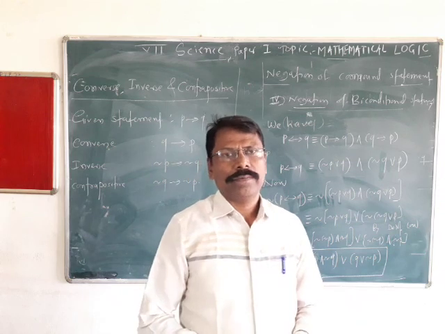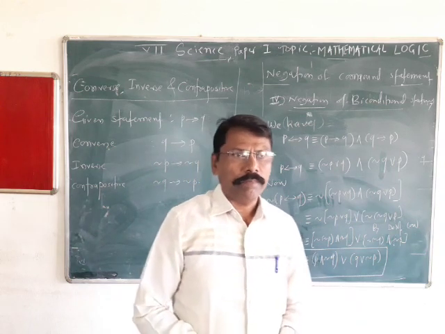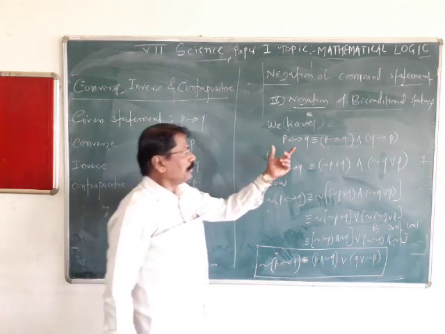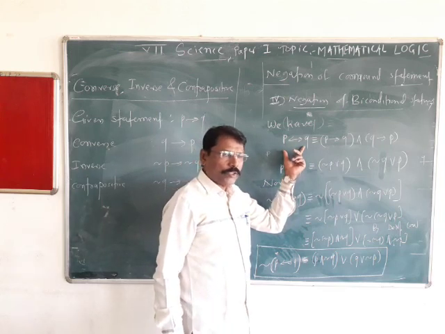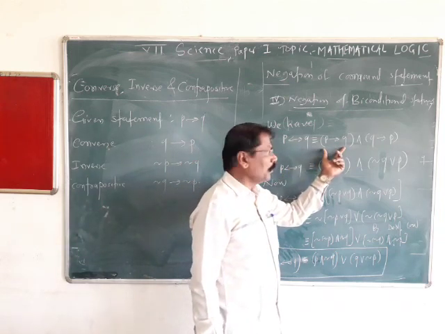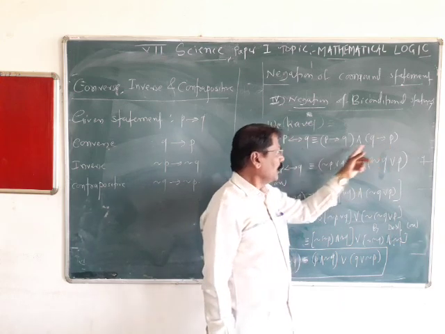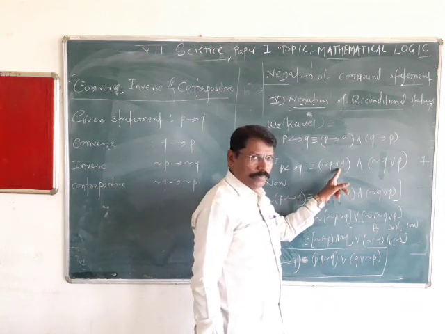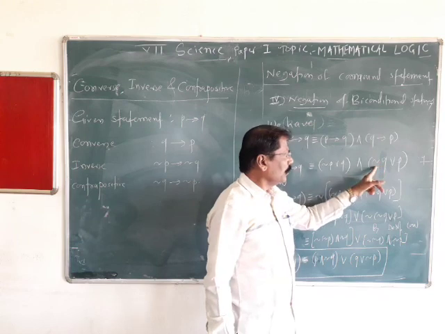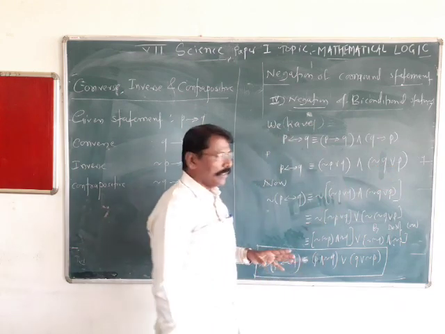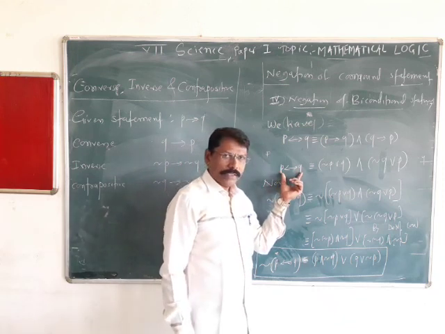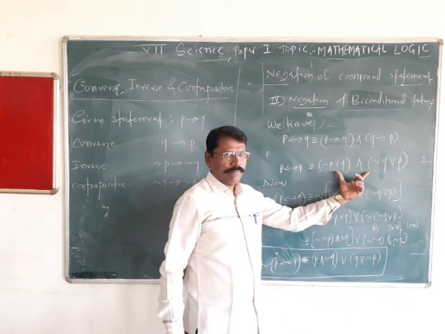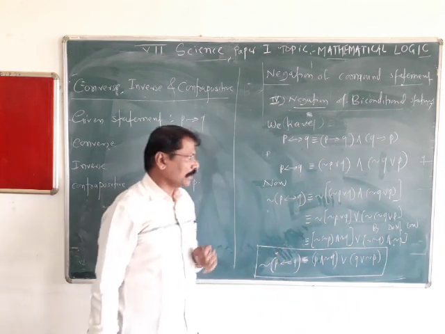Now, after the negation of the conditional statement, the negation of the biconditional statement. We have the biconditional statement, which can be written as P implies Q and Q implies P. Already we proved this is negation P or Q without condition, and this is negation Q or P without condition. So the biconditional statement we can write without using condition, in terms of disjunction and conjunction.